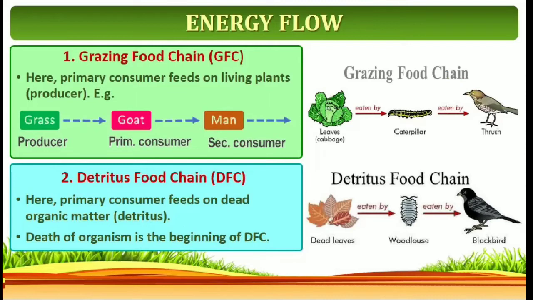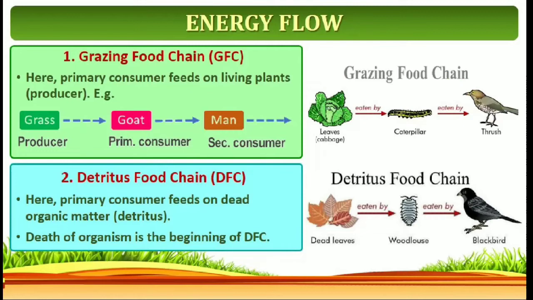The second one is the detritus food chain. Here the primary consumer feeds on dead organic matter, that is detritus. So plants are getting nutrients from the soil, that means detritus. Death of an organism is the beginning of the detritus food chain.